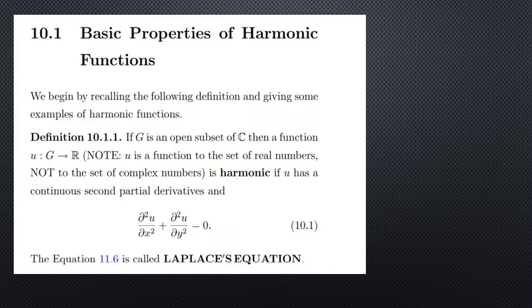Suppose G is an open subset of C, then a function U from G to R is harmonic if U has continuous second partial derivatives. Harmonic functions means it will satisfy the Laplace condition, that is, ∂²u/∂x² plus ∂²u/∂y² should be equal to 0. This is the Laplace equation. If a function is said to be harmonic, then it satisfies this equation.